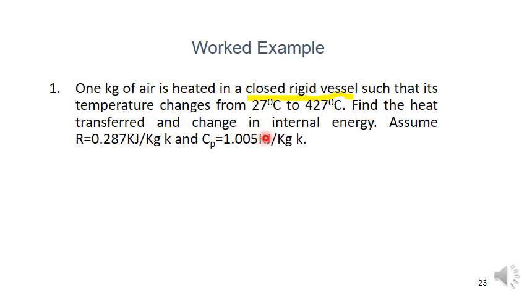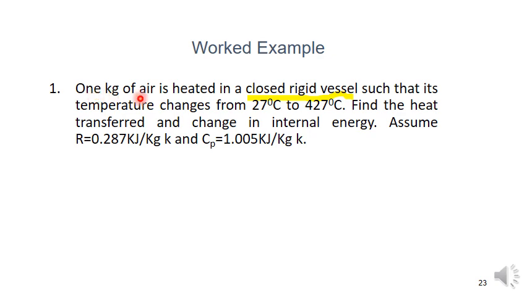So find the heat transfer dq and the change in internal energy, du. Assume R, the characteristic gas equation constant, is 0.287 kilojoule per kg Kelvin, and Cp is equal to 1.005 kilojoule per kg Kelvin. So this is the question. First write the given data. Read the question 2 times, write the given data, and write what formulas are applicable to this question. So first read the question once.